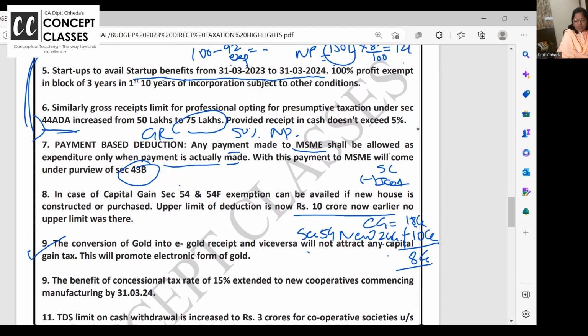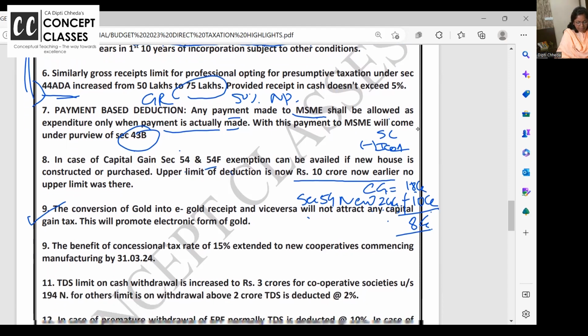Ma'am, but the new house is full 24 crores. That's why people were taking undue benefit of this exemption. So now under section 54, and same for 54F. 54F is you sell jewelry, you sell plot, kuch bhi becho, ghar kharido. 54 is ghar becho, ghar kharido. Sell the house, buy the house. 54F is sell anything and buy the house. So when you sell anything and you buy the house, upper limit of 54F also, how much you can invest in the new house? 10 crores. That's the upper limit. Okay, right.